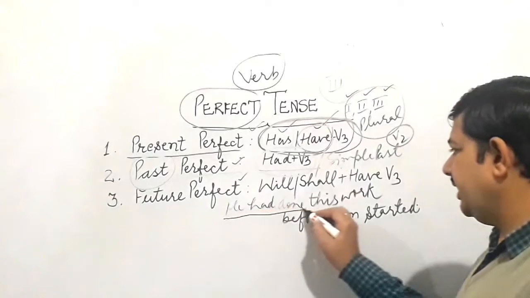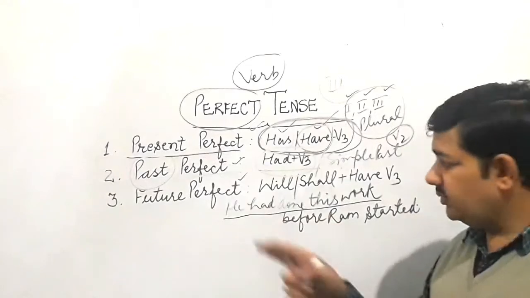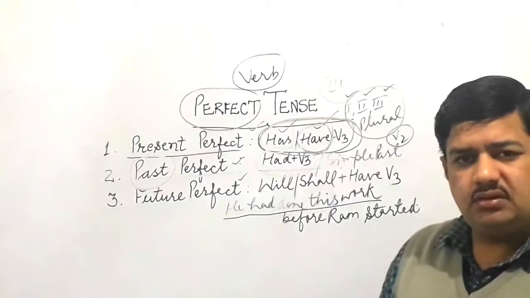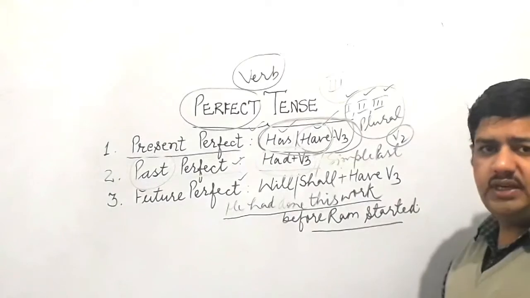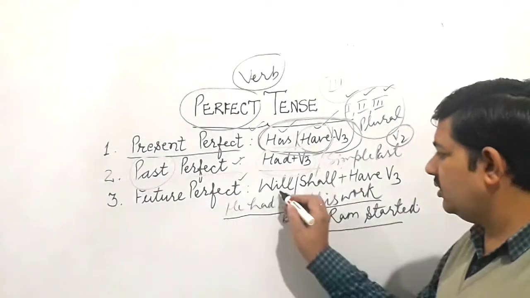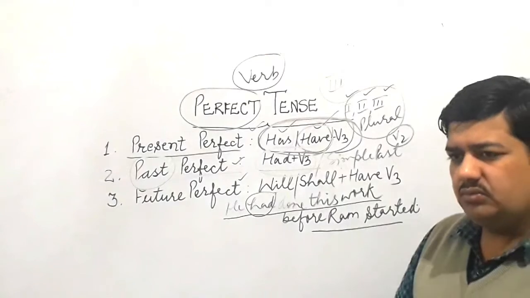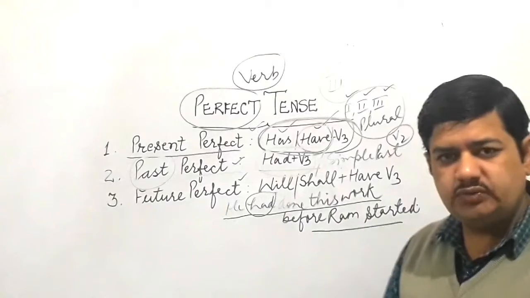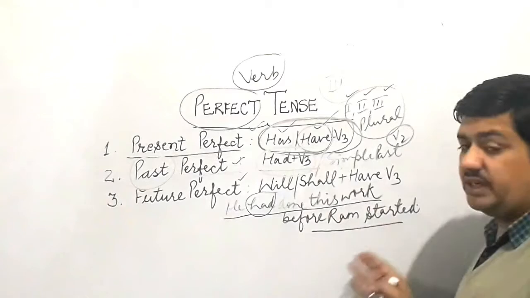The same sentence can be written like "He has done this work." The same sentence you can present in present perfect also. But how are we trying to make its comparison with past perfect? For that, we have to use another tense so that it looks quite clear that you are talking about a different tense. It's not only a matter of changing the helping verb, that you place "has" or "have" and it becomes present, you place "had" and it becomes past. There should be some logical difference. That is why we have to use such a thing. Clear? Like "He had done this work before Ram started."